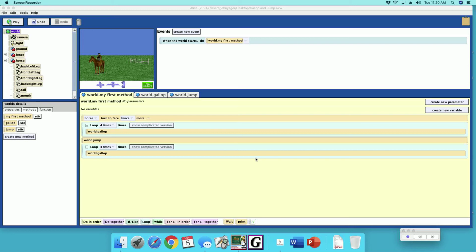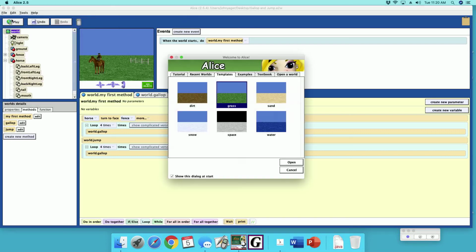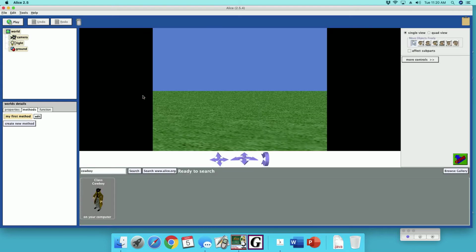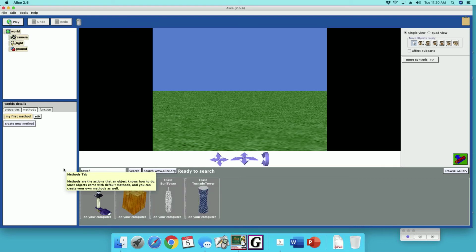The fourth project is helicopter flight. So what we need is a new world. Pick a world, doesn't matter. And we need a tower. All right, so we got a tower. It's really big, so push it off in the distance.